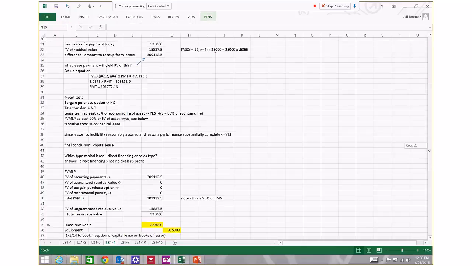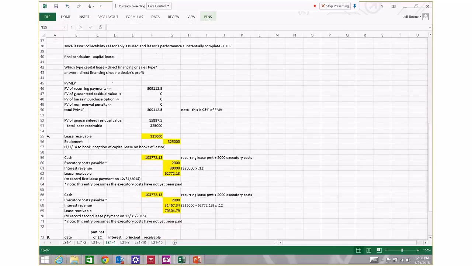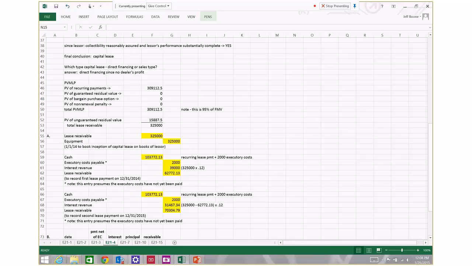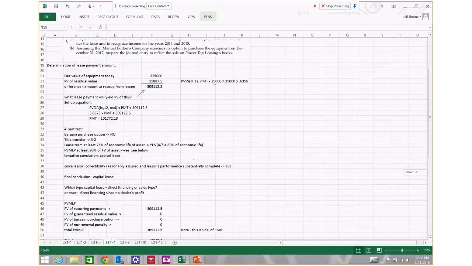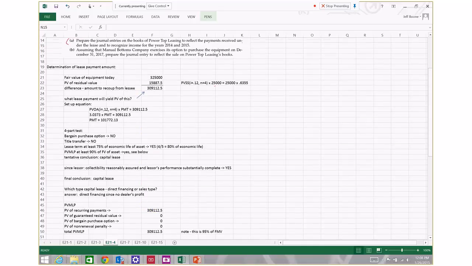Okay, so the next thing we need to do is calculate the present value of the minimum lease payments. The present value of the minimum lease payments is 309,112.5.